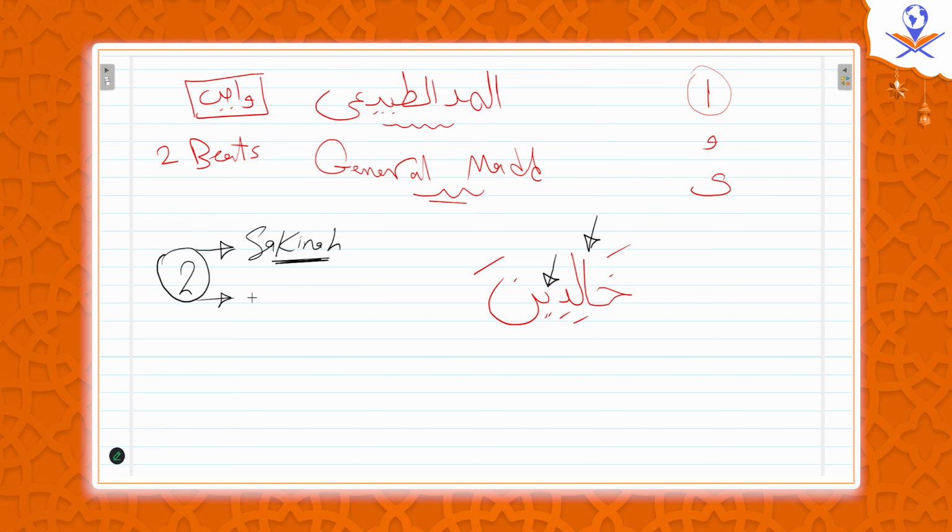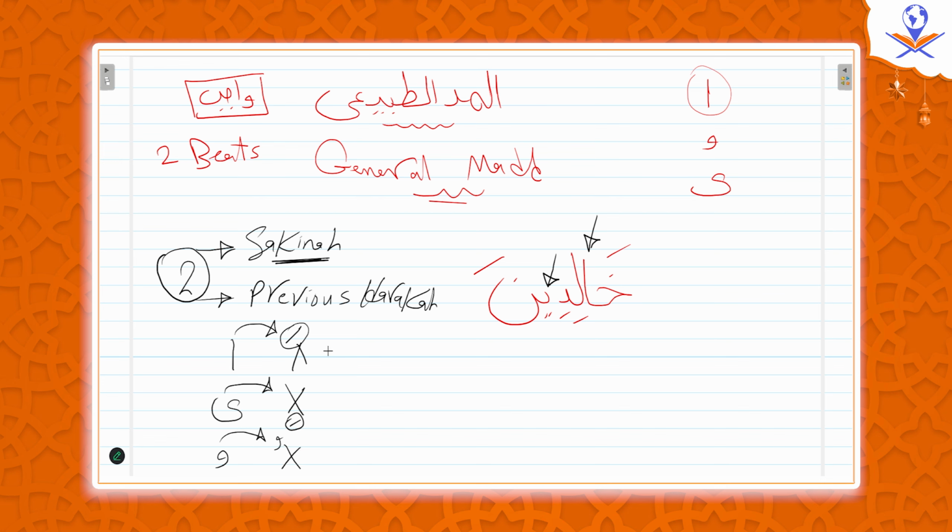What does it mean? The previous haraka. If we have alif mad, the previous haraka has to be a fatha. So the letter before alif has to be with a fatha. Why fatha? Because only fatha matches with alif mad. The same sound. How about if it's ya? The letter before should be with a kasra. Perfect. How about if it's waw? The letter before should be with a dhamma.